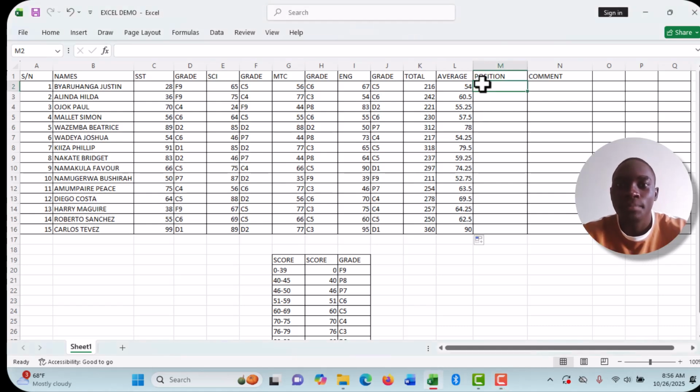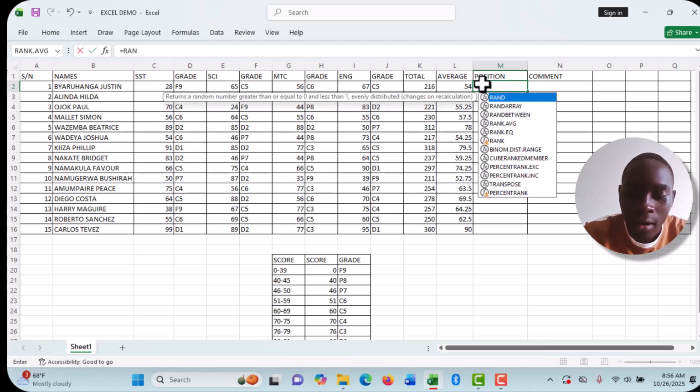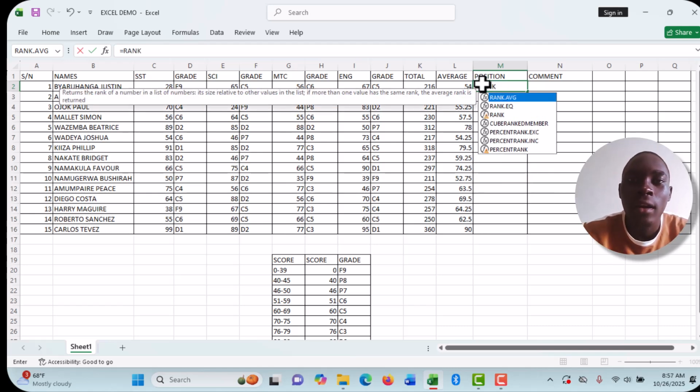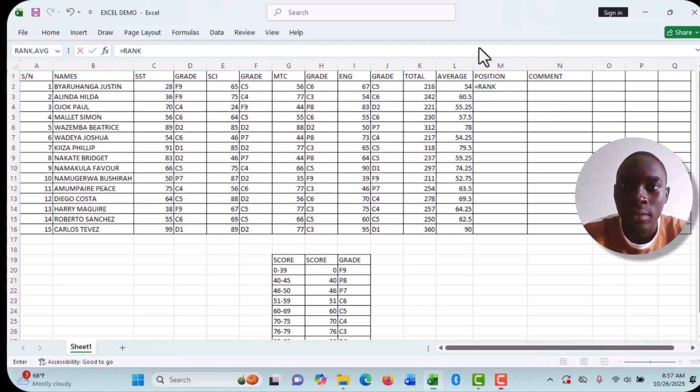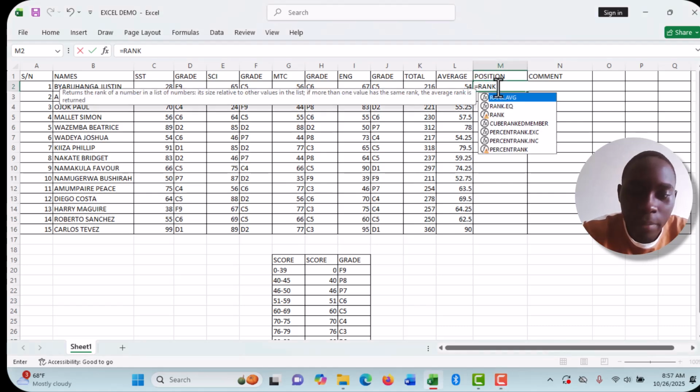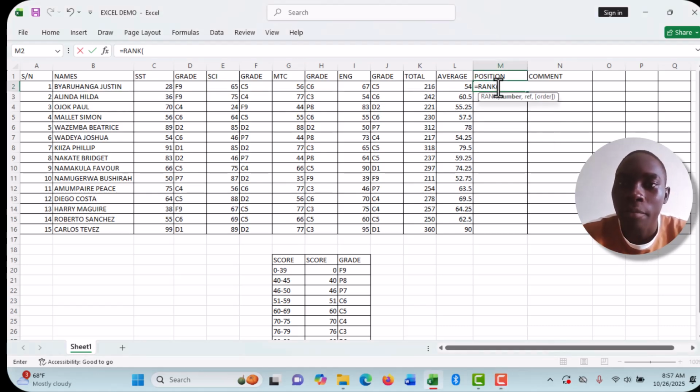So I come here and press equal sign and say rank. I want to rank these students. So press rank, open a bracket, then from there I'm ranking based on total marks. The one with the highest total marks should be the best, and the one with the lowest total marks should be the least.